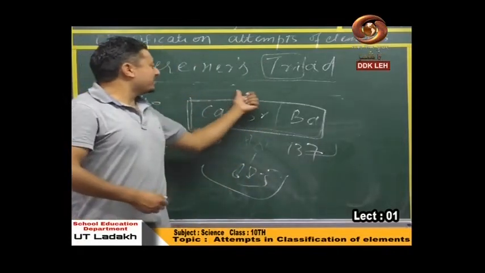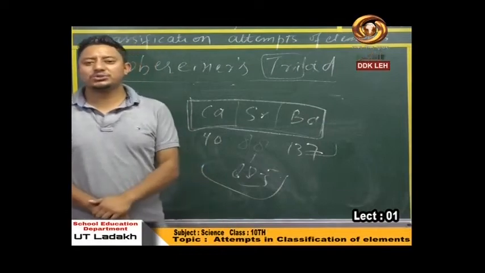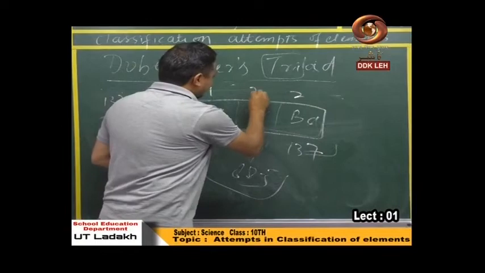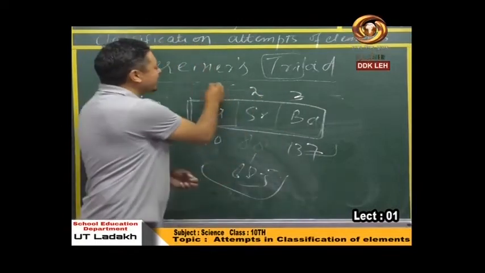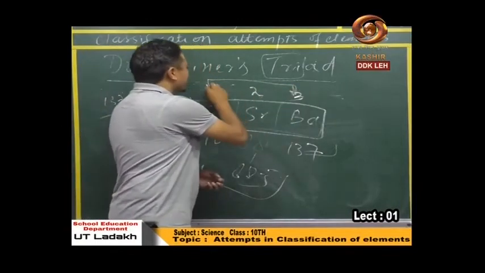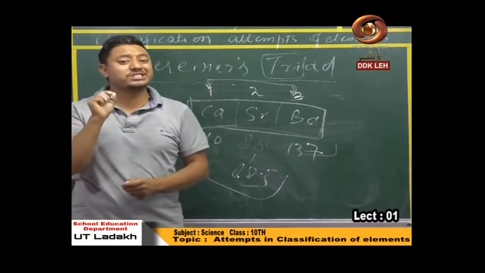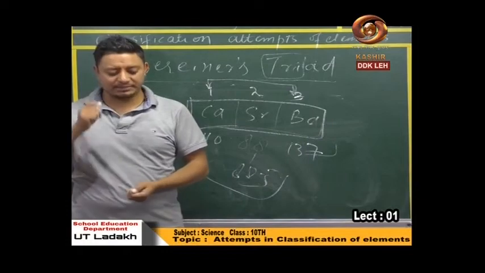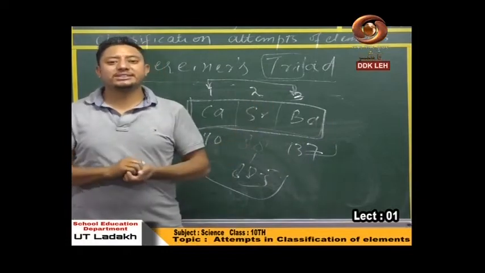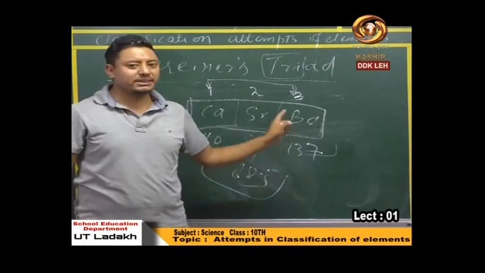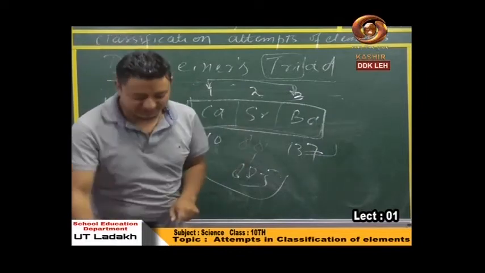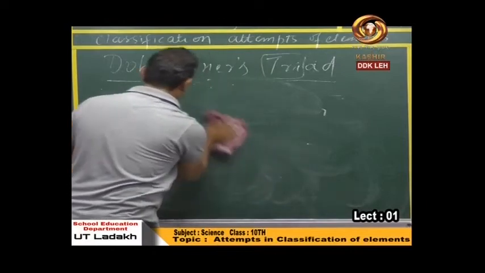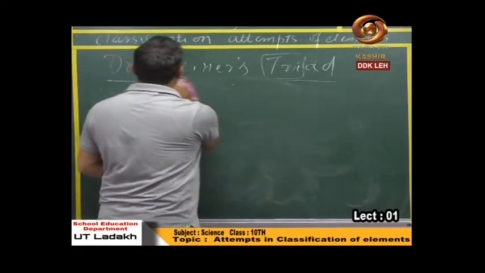The average of the atomic masses of these two elements, the first and the third one, remember, this is the second, this is the third one. Always the average of these two elements was found to be approximately equal to the atomic mass of the second element. So on the basis of this observation, what are the merits and what are the demerits of this particular classification? Let's see that.